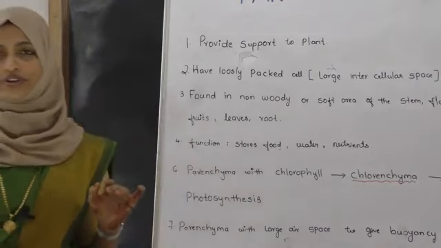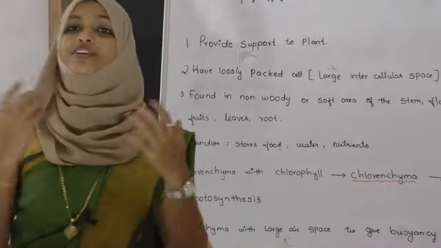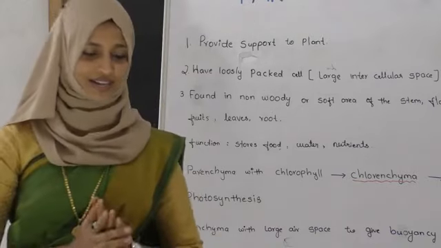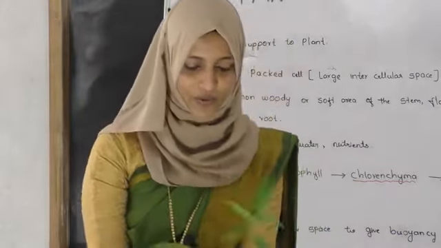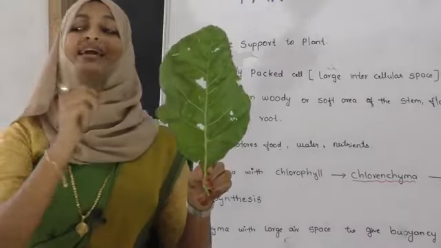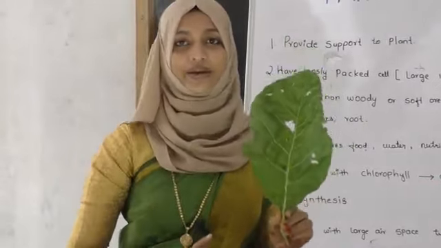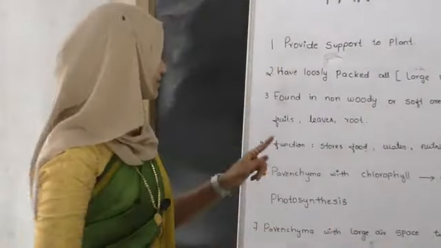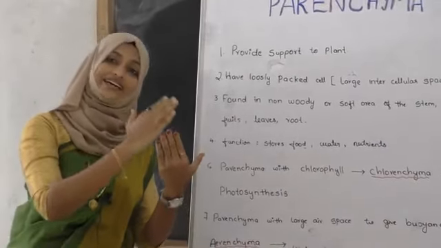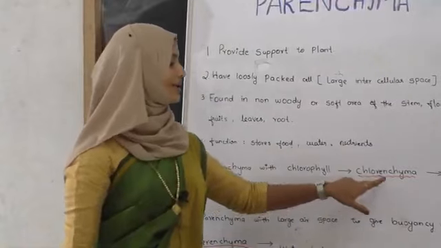Next we will see the next characteristic of this parenchyma. Parenchyma with chlorophyll. Where is it found? Already we have studied in the cell chapter. Which part of the plant has chlorophyll? We studied chlorophyll in the chloroplast, right? In leaves we can see the chloroplast. In chloroplast there is a pigment. It is called what? We have studied in the cell chapter. That is the chlorophyll pigment. Parenchyma tissues are there, and upon that it has chlorophyll. When both are together, then we can call this chlorenchyma.